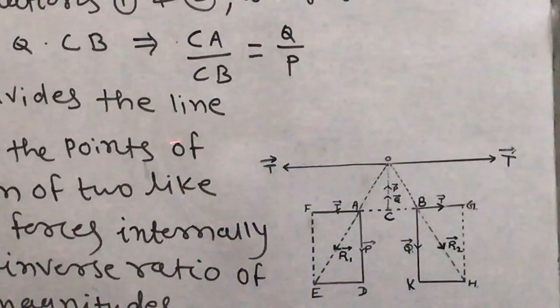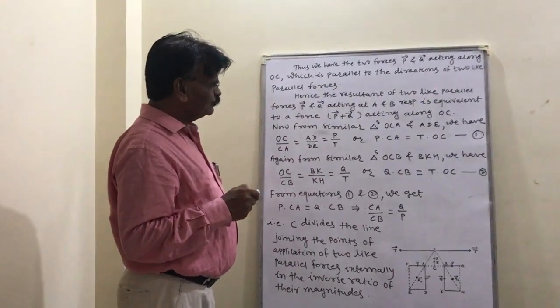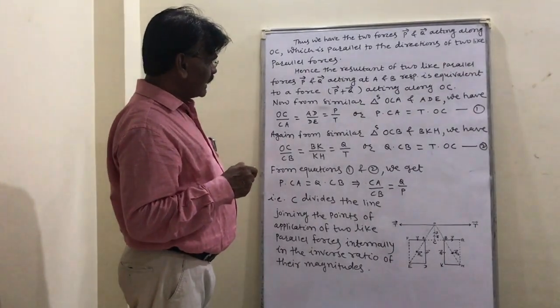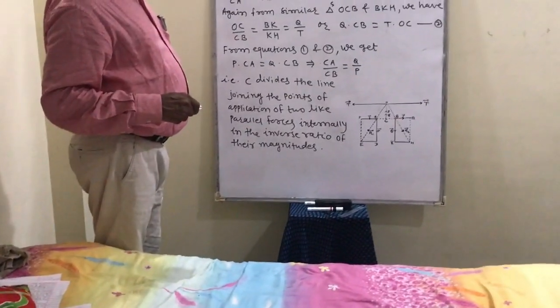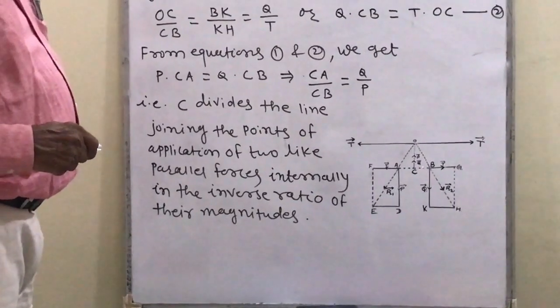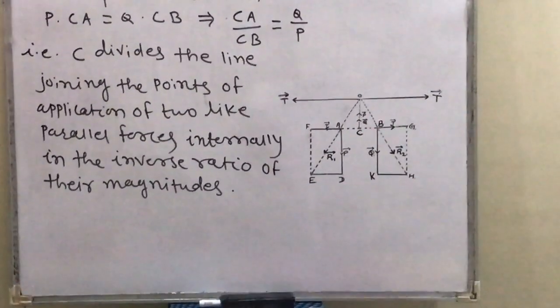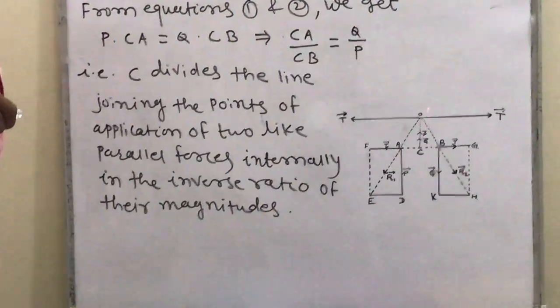Hence, the resultant of two like parallel forces P and Q acting at A and B respectively is equivalent to a force P plus Q acting along OC.